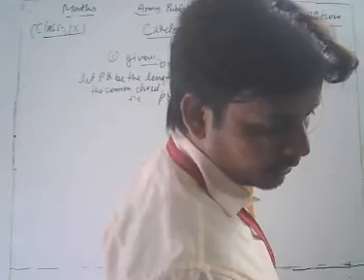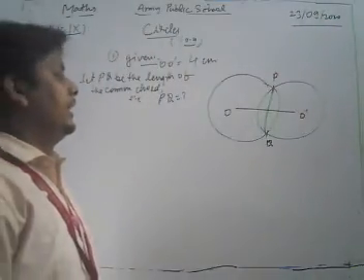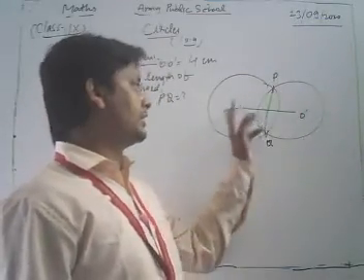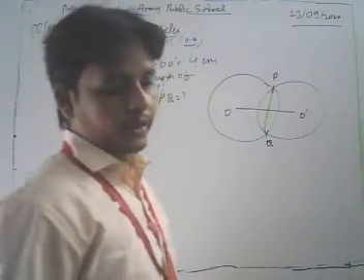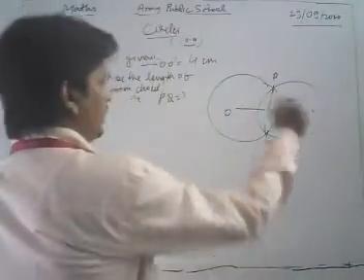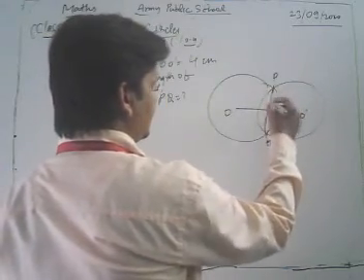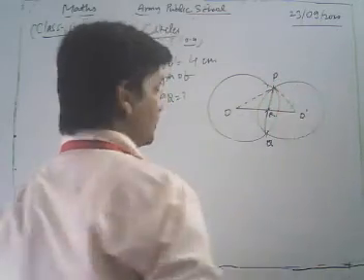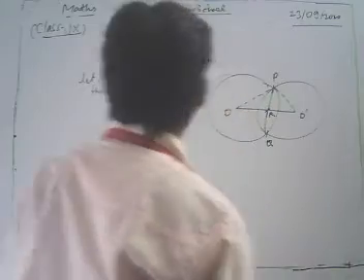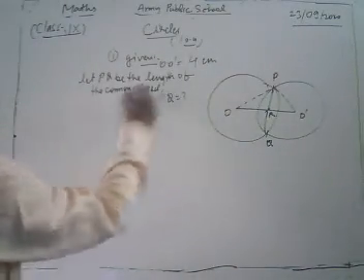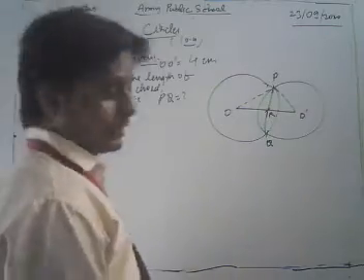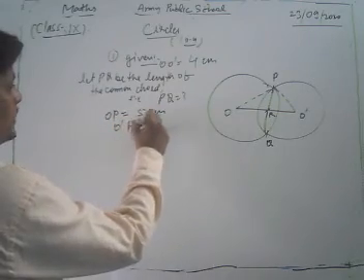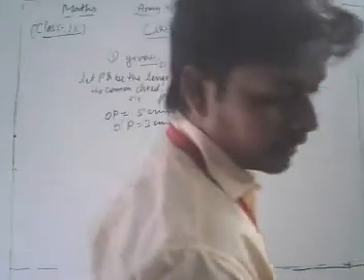Here two circles intersect each other at P and Q, and the distance between their centers is 4 centimeter, and the radii are 5 and 3. Now we have to do some construction. Suppose PQ intersects OO dash at R, and we join OP and O dash P. Now look. Given, OP is equal to the radius of the bigger circle, which is 5 centimeter, and O dash P is equal to 3 centimeter.